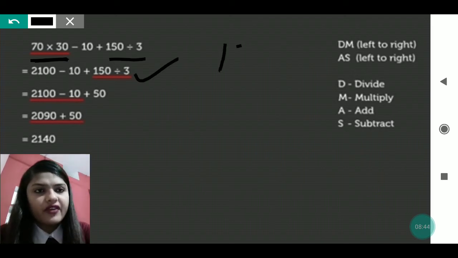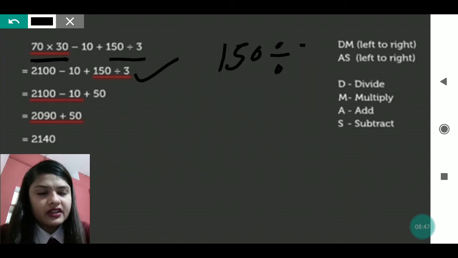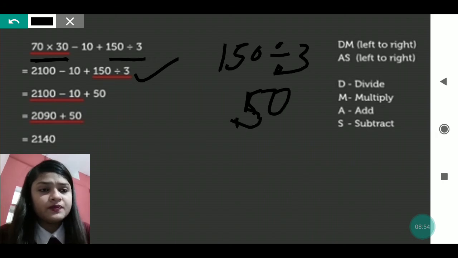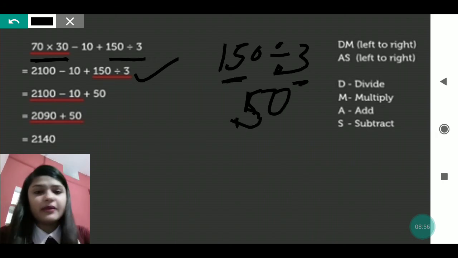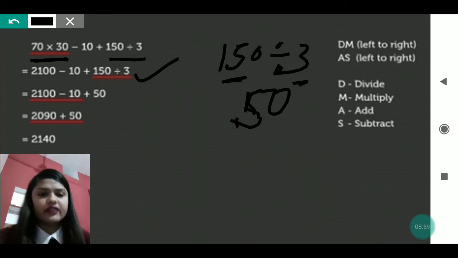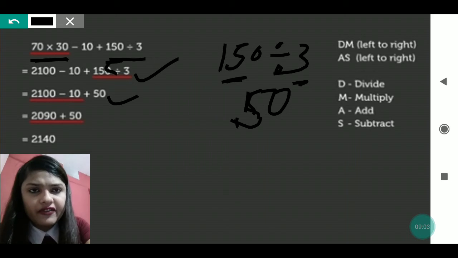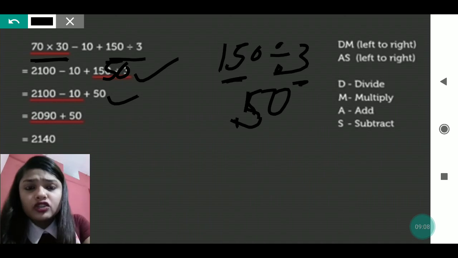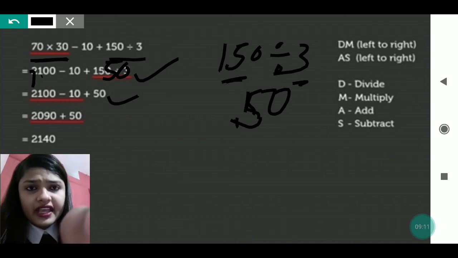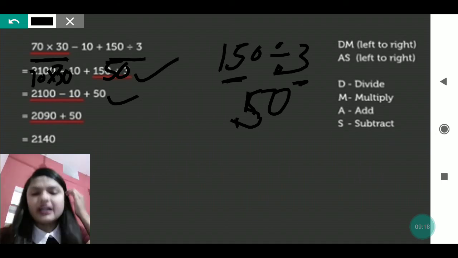Means 150 divided by 3 we will do, so we will get 50, because in the table of 3, 50 is coming 5 times and 0 is written, so we will get 50. So here only we will write 50. And here we will not write 2100, we will write 70 into 30, because first we have to do division, not the multiplication.